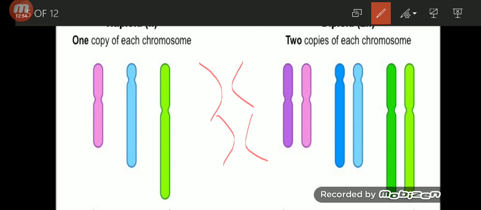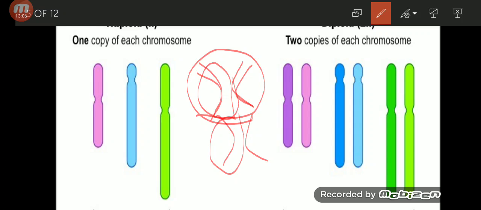If a cell has one part of this chromosome, one set of 23, it will be haploid, and if the cell has both the parts, it will be diploid.